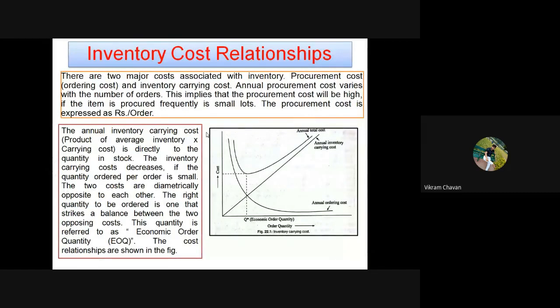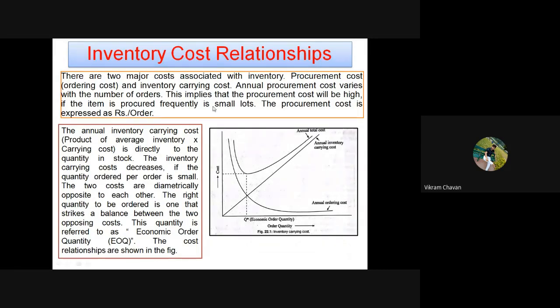So where these two lines cross, the quantity at this particular point on the x-axis will be the economical order quantity. This quantity will ensure the minimum capital investment blockage of the company.